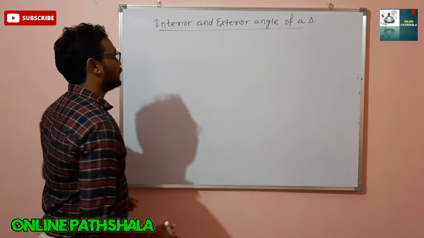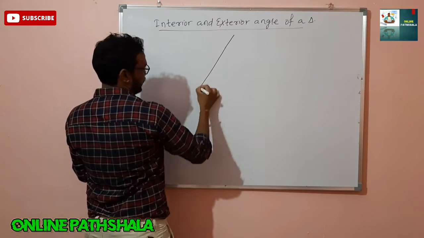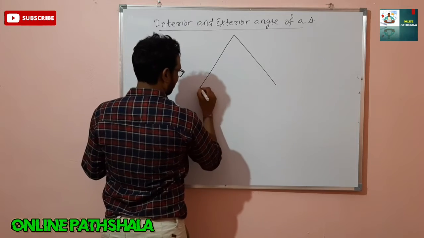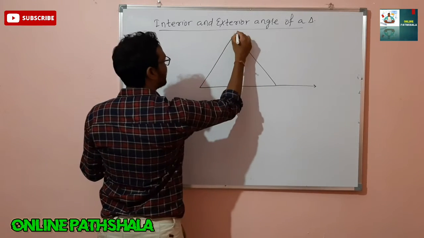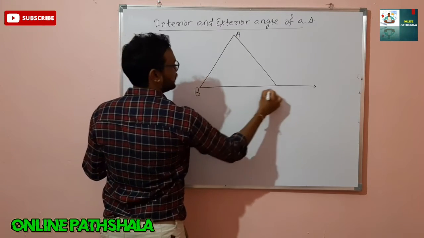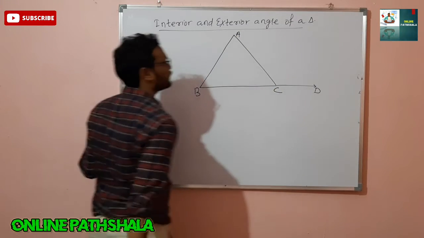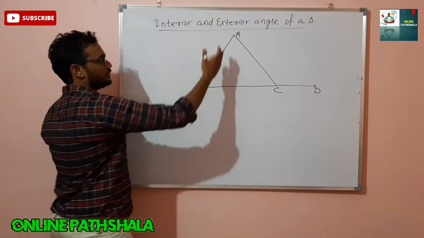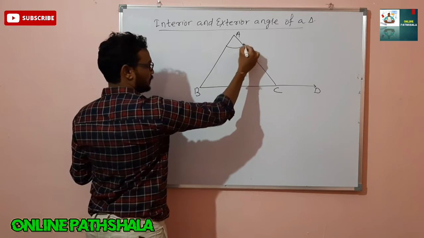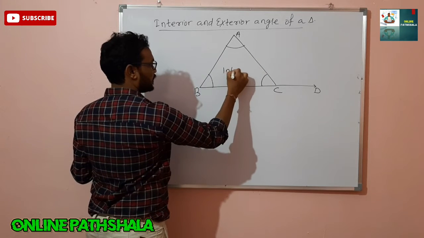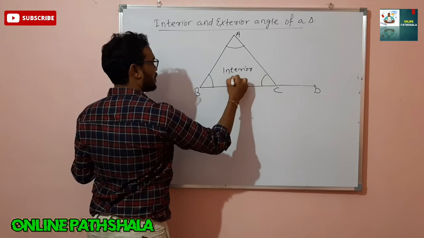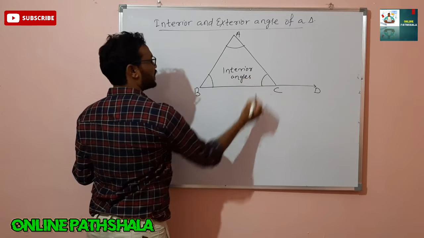Right? Okay, I have drawn here a triangle named, suppose, A, B, C, and this is point D. So whatever angles, this angle, this angle, and this angle, these angles are called interior angles, right?